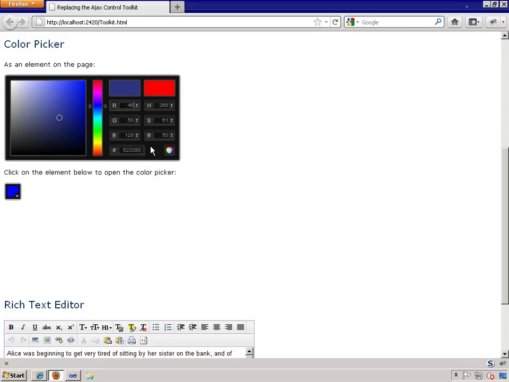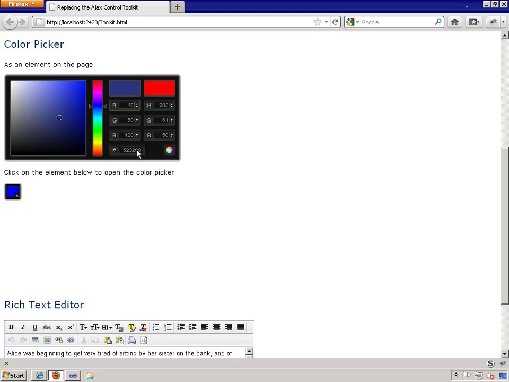Now, using this plugin does require a bit of setup to take full advantage of the plugin in a page. But the results, as you can see, are really quite striking. So the page uses the plugin in two different ways. This first one that I've been using is as an element on the page. So it's always visible, lets the user select a color, and they can copy the result from this box down here. Or you can use it within code.